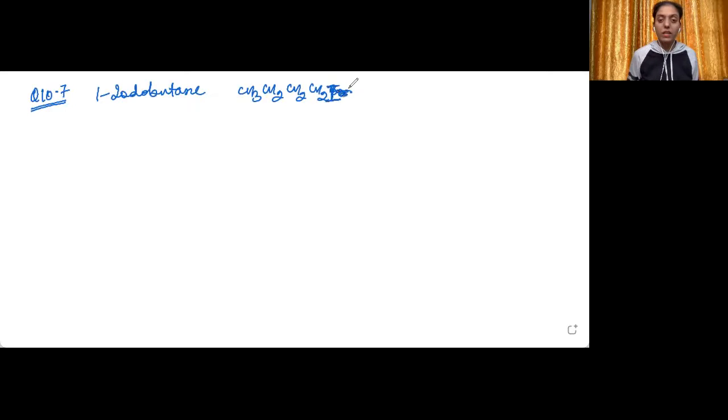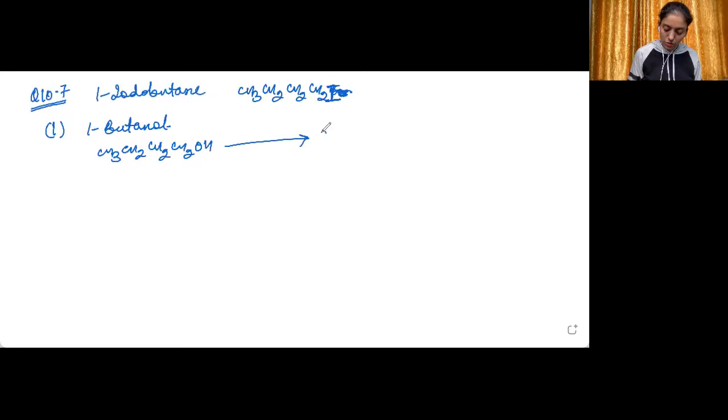It's not bromine, it is iodine. Write the equations for the preparation of 1-iodobutane from, first, 1-butanol. 1-butanol is CH3CH2CH2CH2OH. We need to convert it into 1-iodobutane.